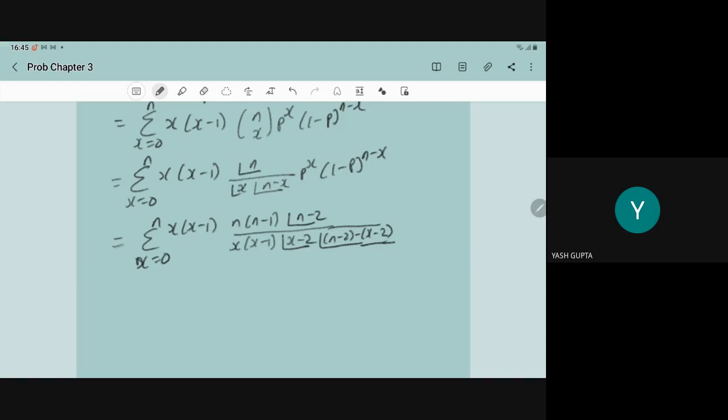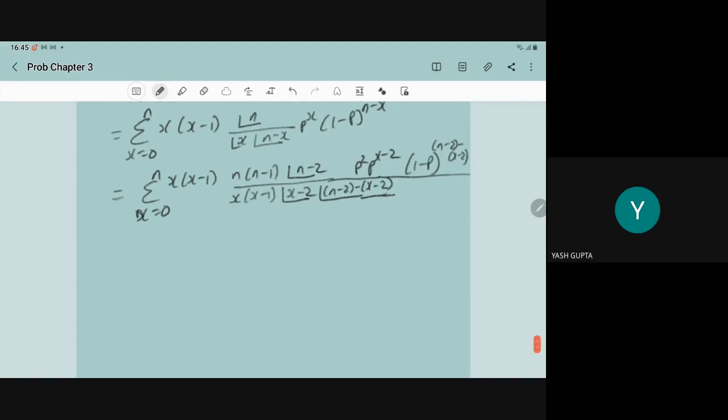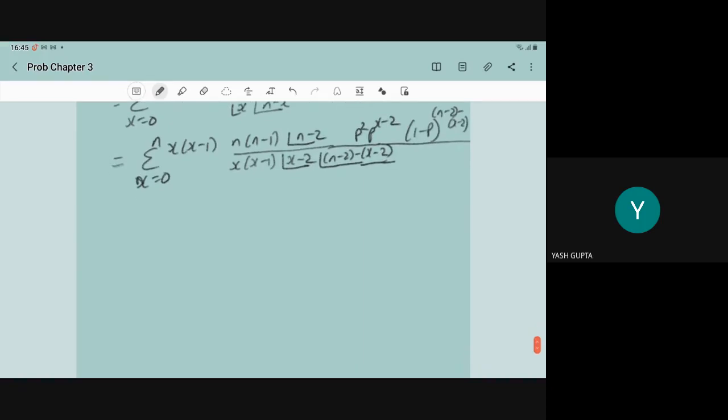And p to power x can be written as p square into p to power x minus 2, and 1 minus p to power can be written as n minus 2 minus x minus 2. So what is the benefit? You can cancel the x and x minus 1.